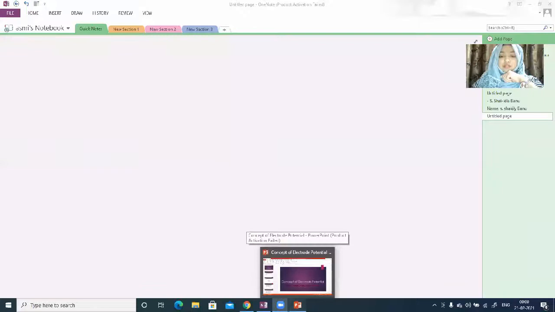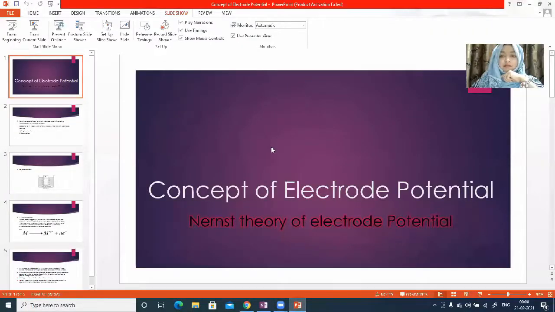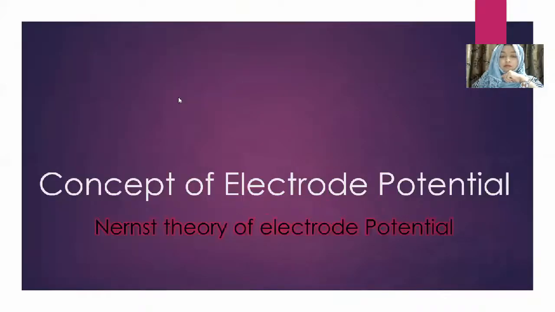I'll just show you the slide. So this is what I'm going to teach you, the concept of electrode potential, and you can also call it the concept of single electrode potential.